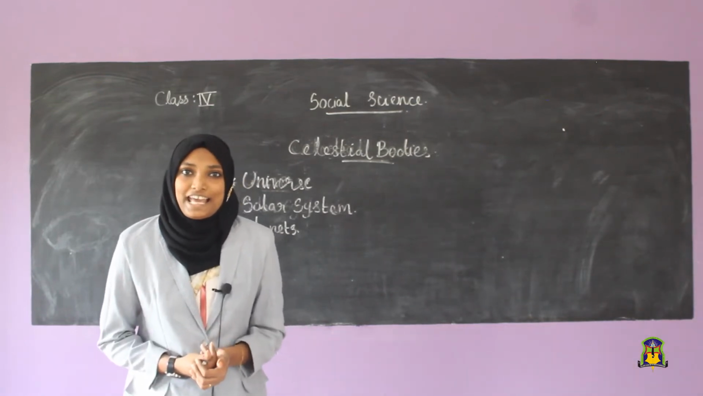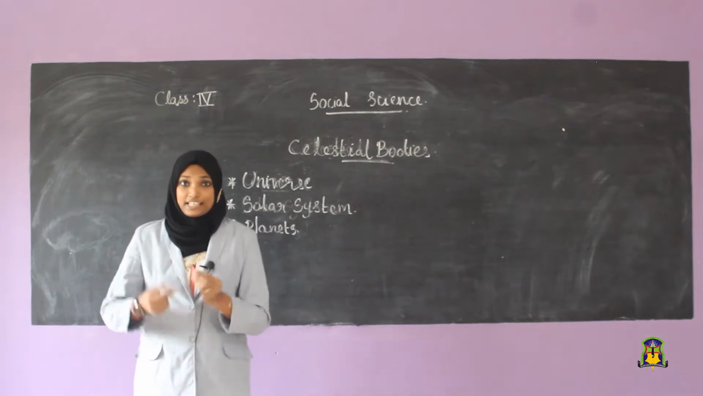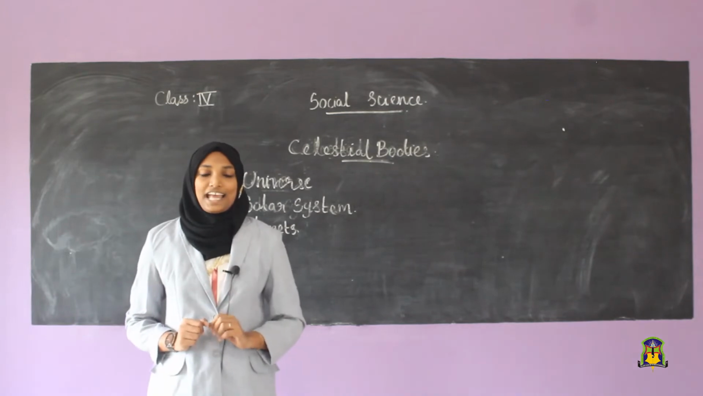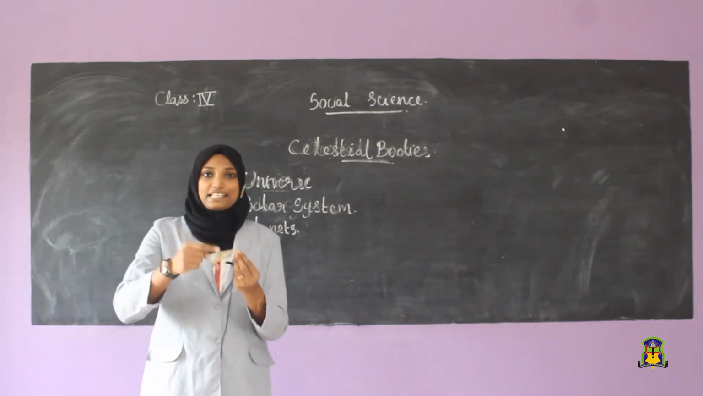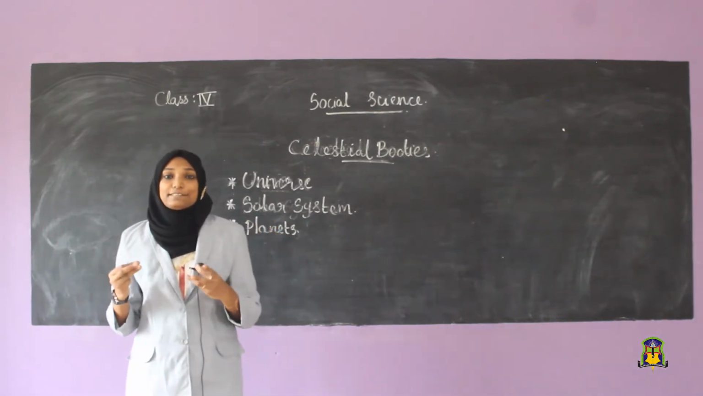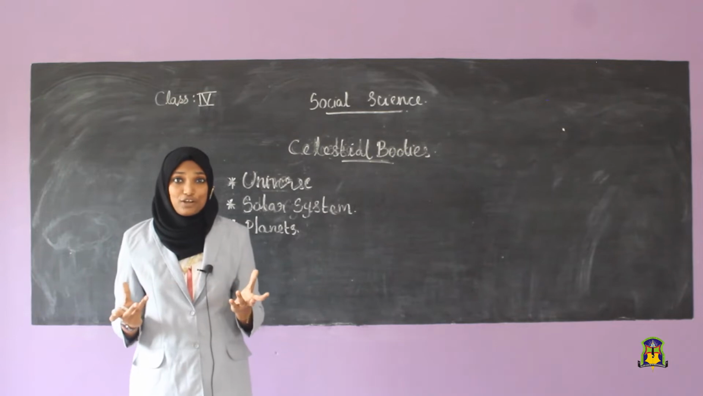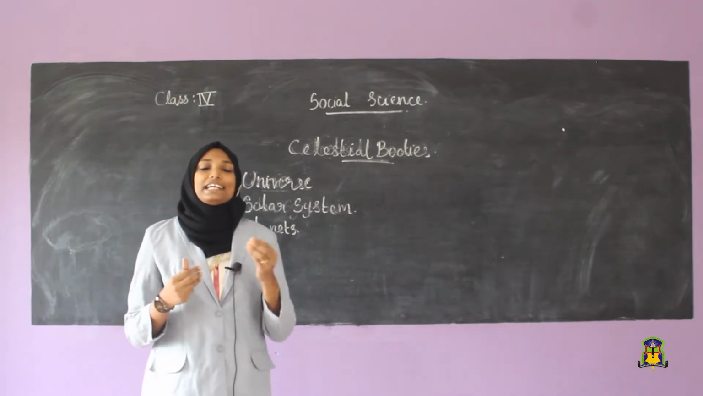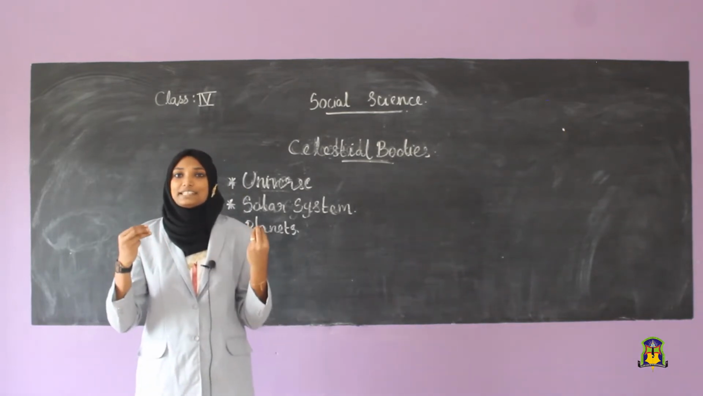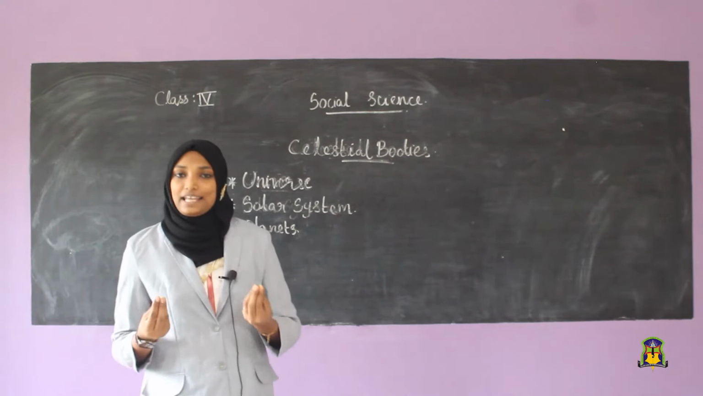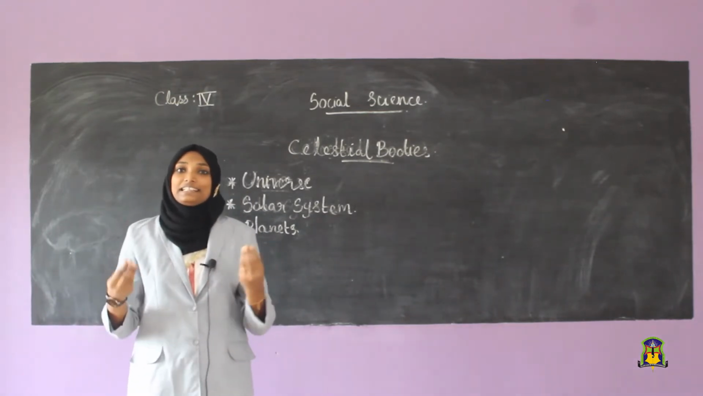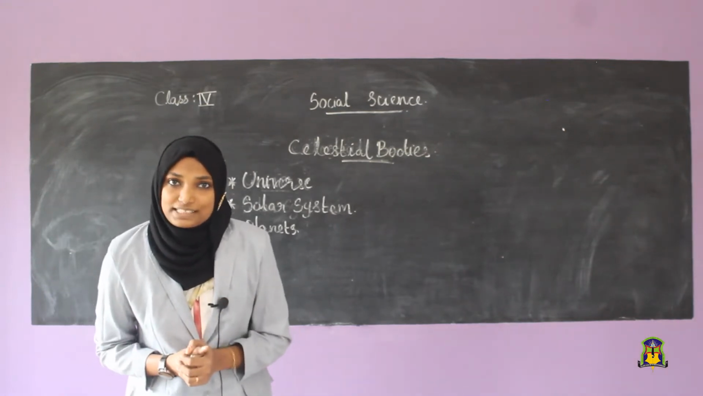A planet is a heavenly body. It circles around the sun. It gets its light from the sun. So what is the speciality of a planet? A planet is a heavenly body. It circles around the sun and it gets its light from the sun.